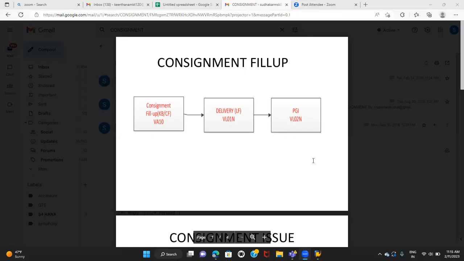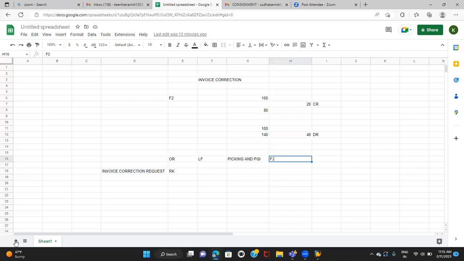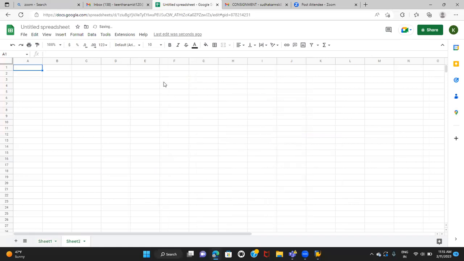Okay. So the next topic which we're going to discuss. Yeah, go ahead. It's basically goods which are to be delivered to someone. Certain goods a customer will be assigned, and that assigning is basically called consignment.